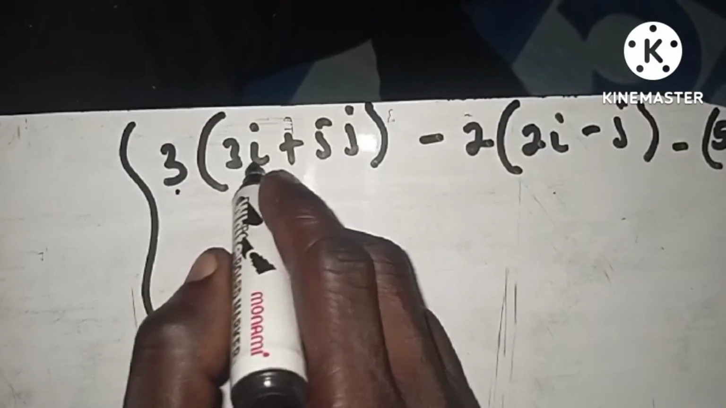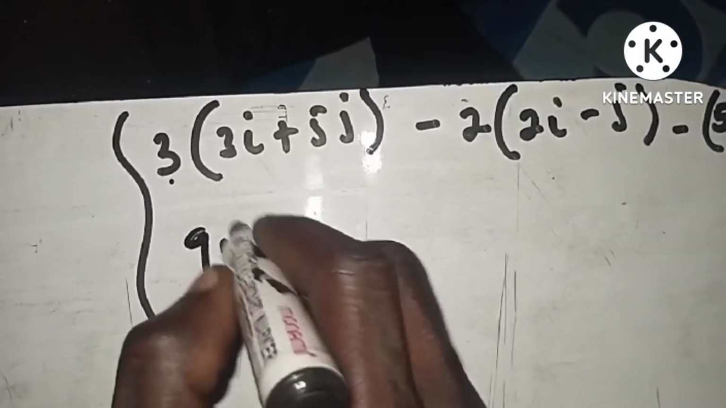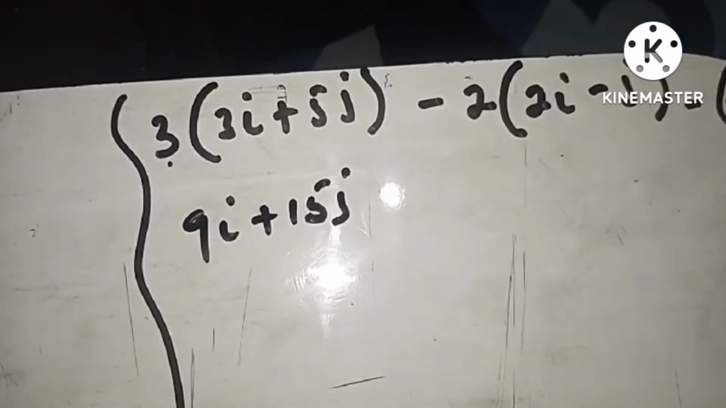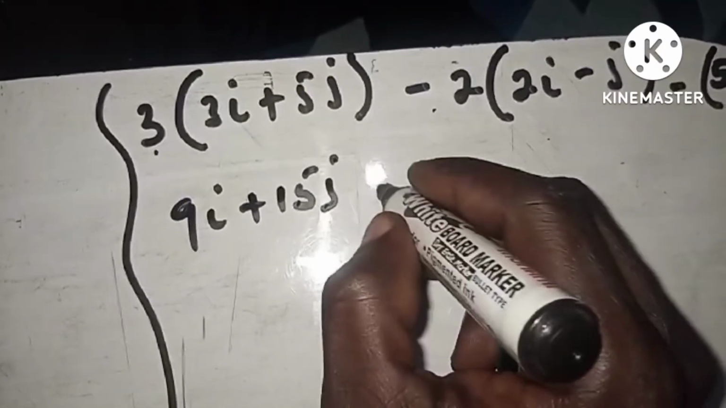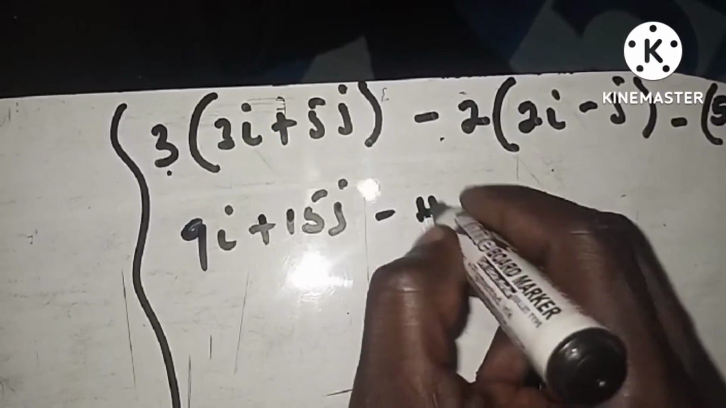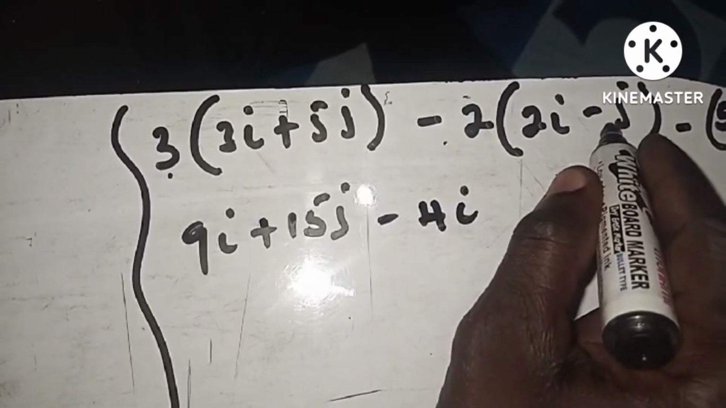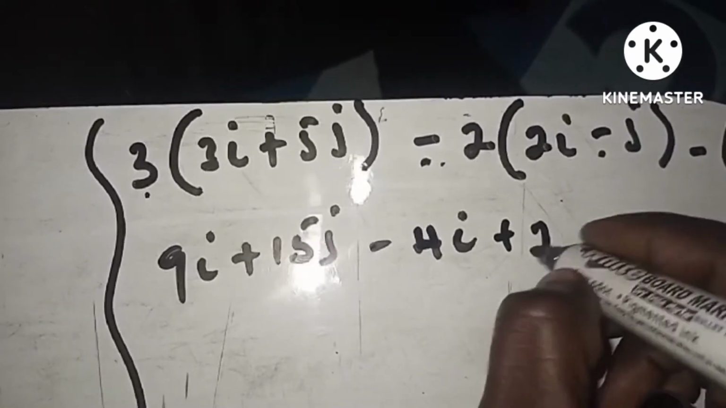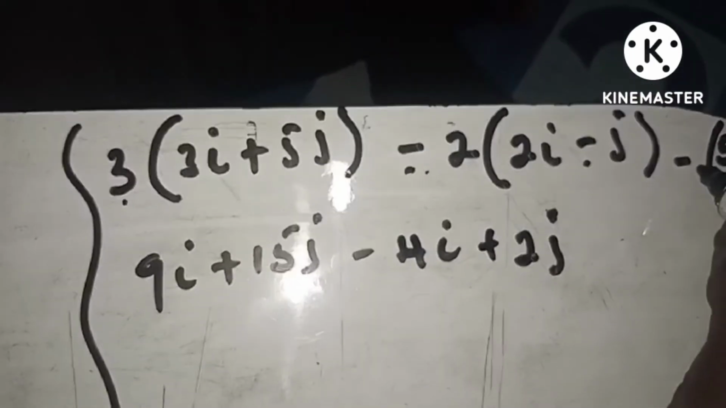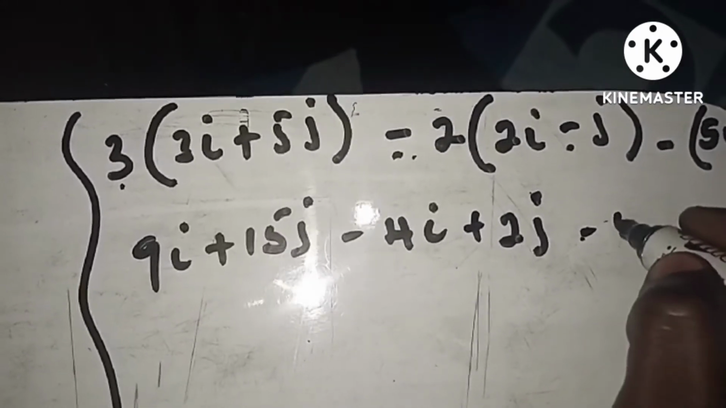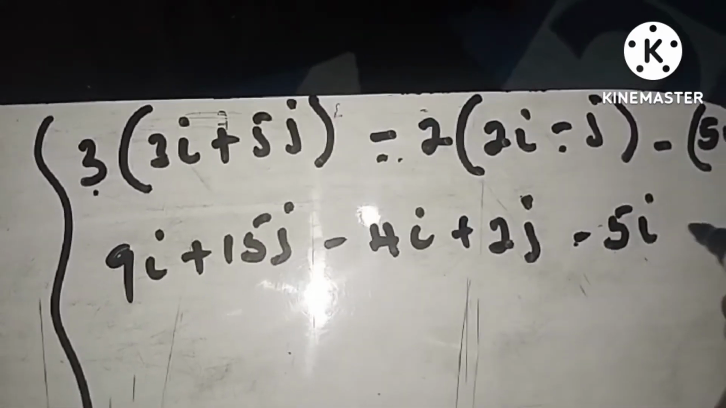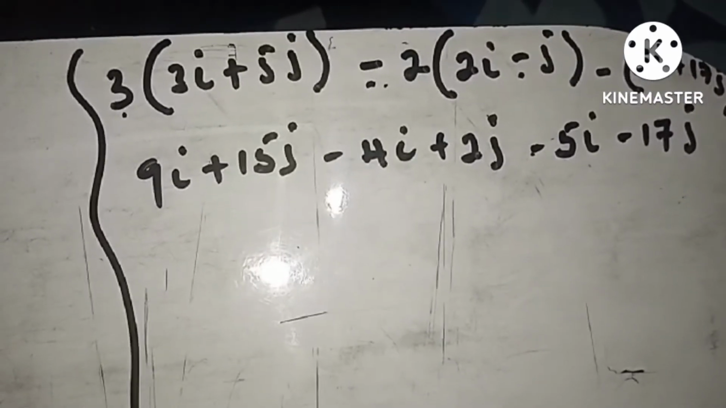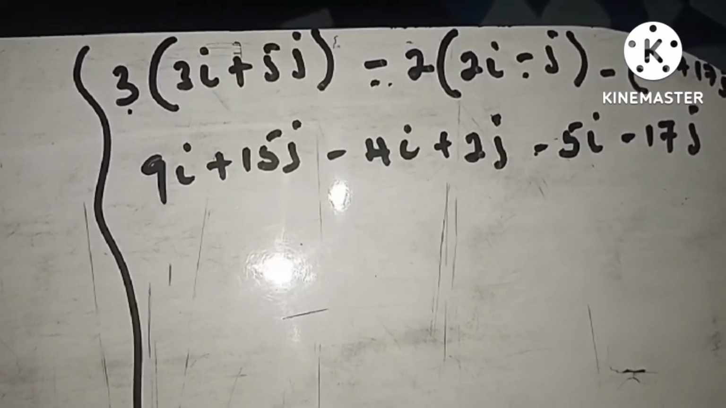3 multiplied by 3i gives us 9i, and 3 multiplied by 5j gives plus 15j. Then we have a negative 2 multiplying this one, so you are going to have negative 4i. Remember, there's a negative and a negative here, which becomes positive, so plus 2j. Then minus 5i, and minus 17j. So that is simply expanding everything.